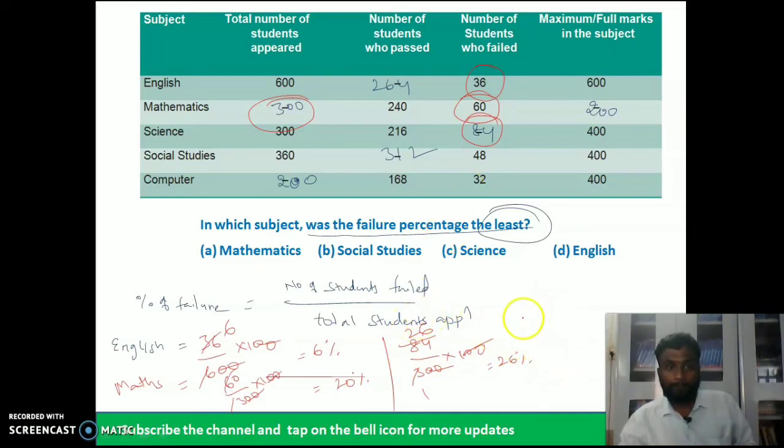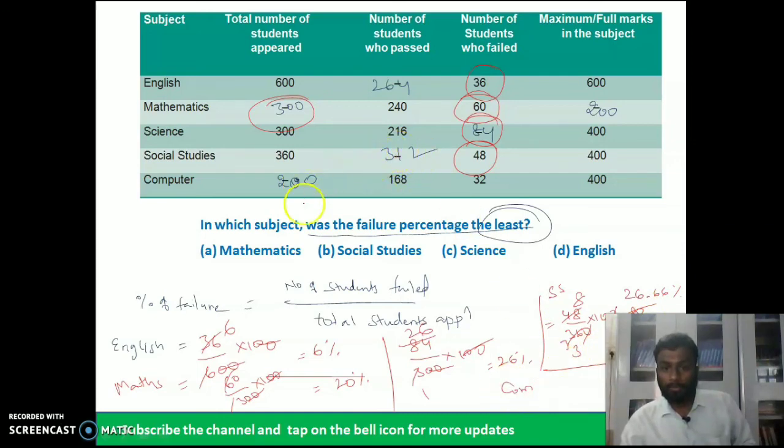In science, 28%. In social science, total students failed 48 by 360 into 100. 80 by 3 is 26.66% in social studies.